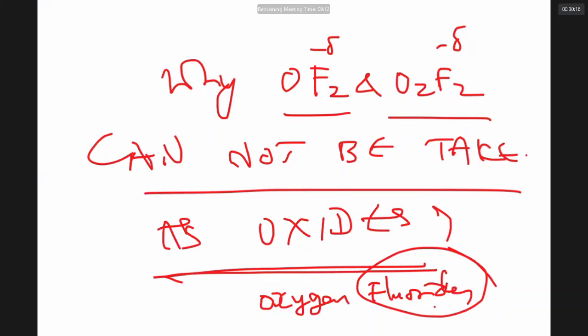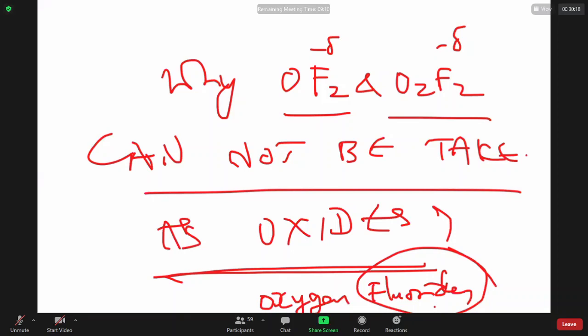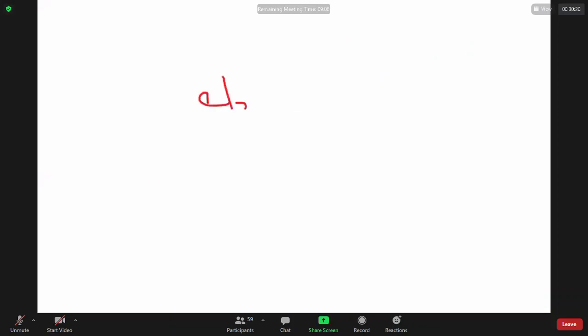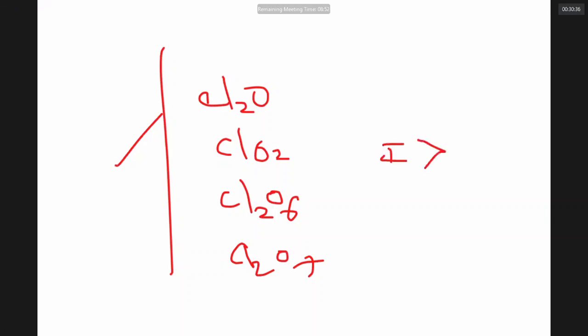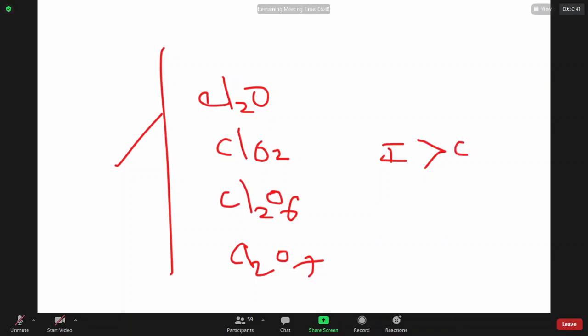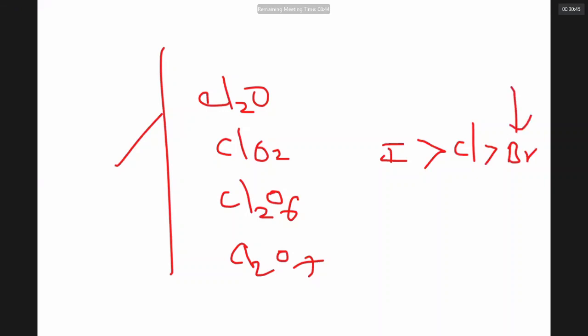Can I then call fluorine compounds with oxygen oxides? Cl2O, ClO2, Cl2O6, Cl2O7. Definitely these are oxides. The stability of oxides: bromine oxides are least stable.